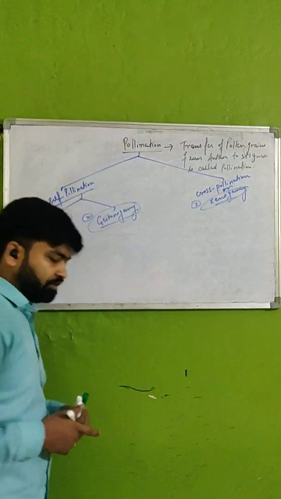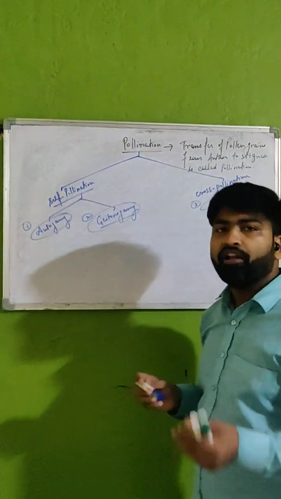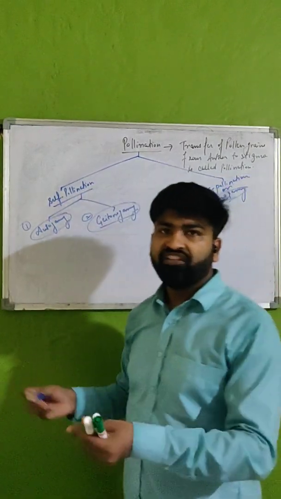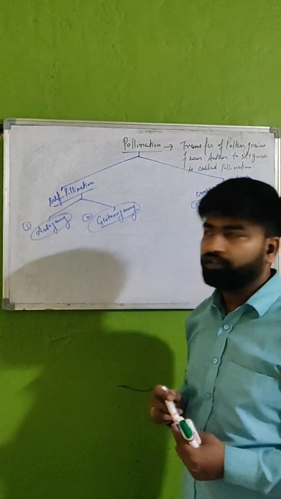Now coming to this one, first of all, self-pollination. What is self-pollination? The pollination that takes place within the same flower or within the same plant is said to be self-pollination.